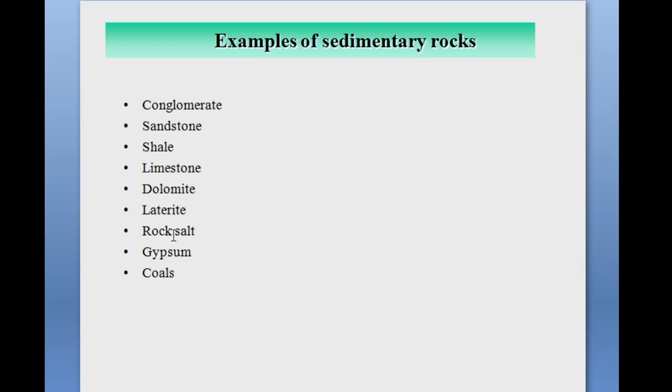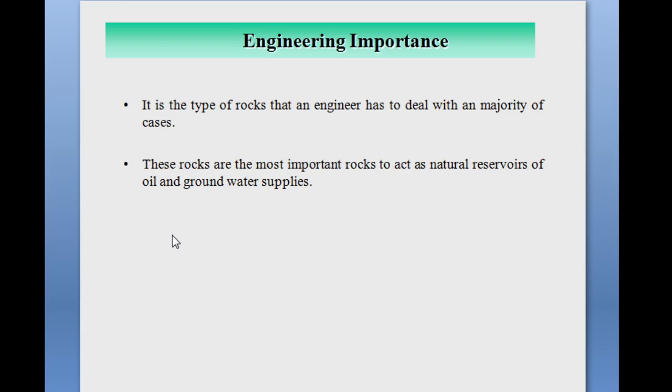So all the texture, structure, color, that is, all the physical properties of each of these sedimentary rocks are studied in detail. This is important for the civil engineer. So now we will see the engineering importance of sedimentary rock.